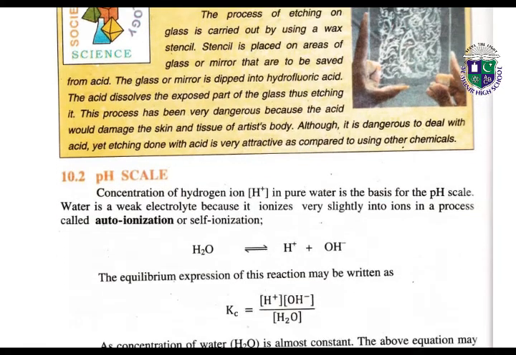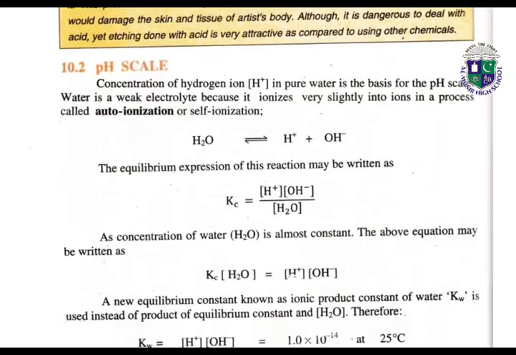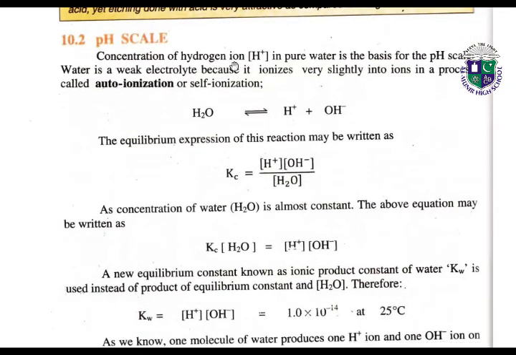Our next topic is the pH scale. The pH scale is about the concentration of hydrogen ions in pure water, and it is the basis for the pH scale. So basically we have a scale which tells us about the